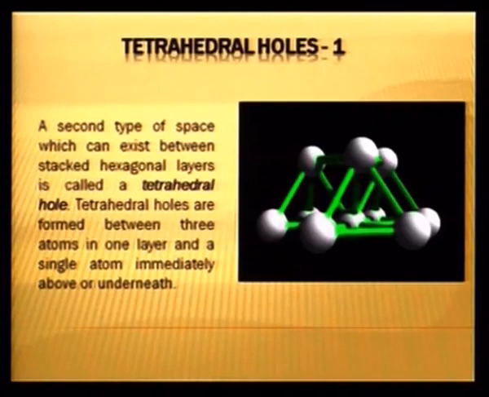These tetrahedral voids are formed between 3 atoms or 3 particles in one layer and a single particle coming immediately above this or below this. This gap between 3 spheres can be covered from the front as well as the bottom. So in all, if we take this kind of arrangement, 2 tetrahedral voids will be formed, one above this, one below this. These are different kinds of voids.